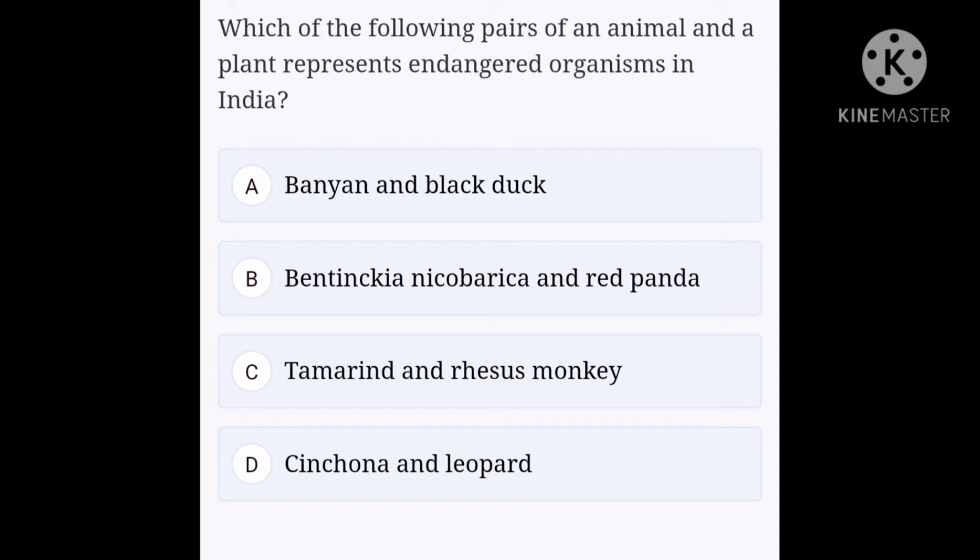An endangered species is a plant or animal species defined by IUCN as being in immediate danger of extinction because its members have reached a critical level or its habitat has been drastically reduced. The plant Bentinckia nicobarica and the animal red panda are both declared endangered in India. Tamarin, banyan, etc. are not endangered in India. So the right option is B.